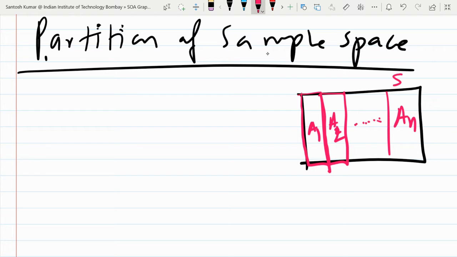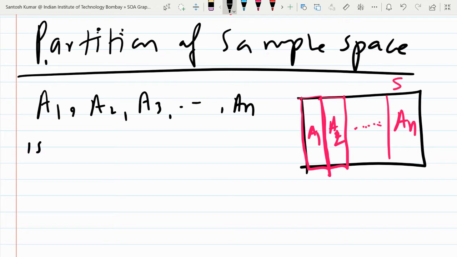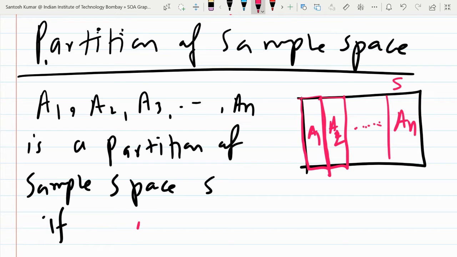So A1, A2, A3, up to An. This is a partition of sample space S if, what do you notice here?